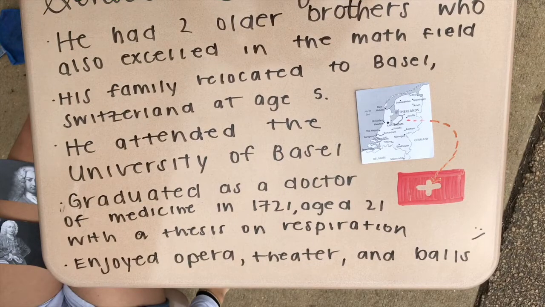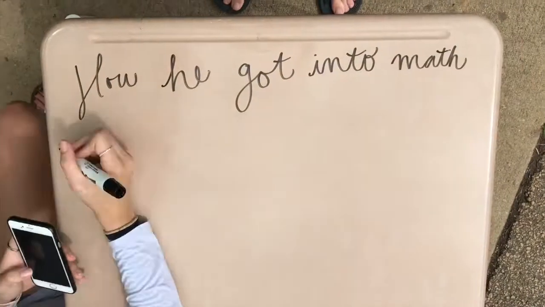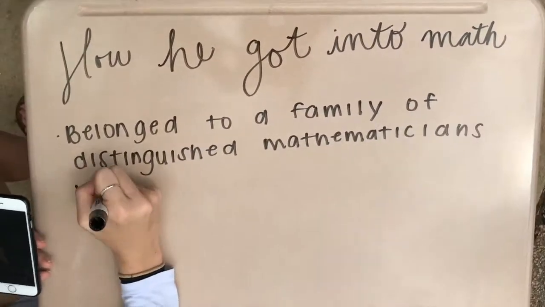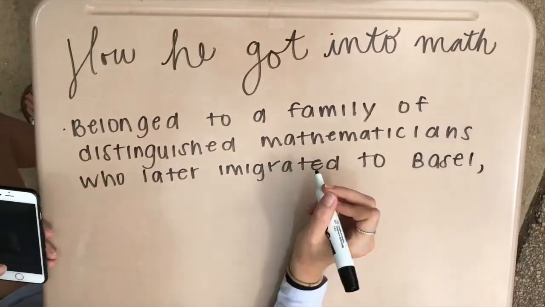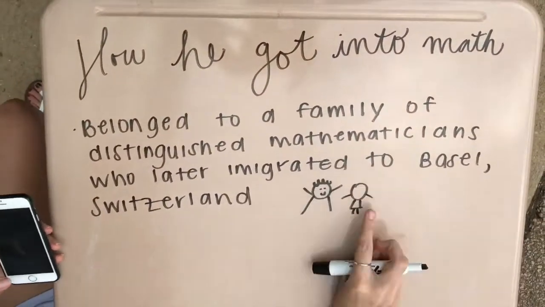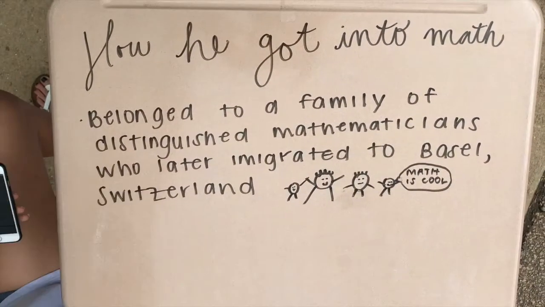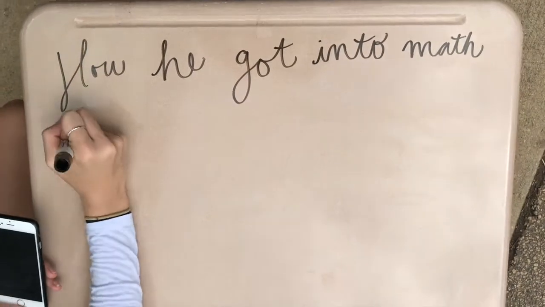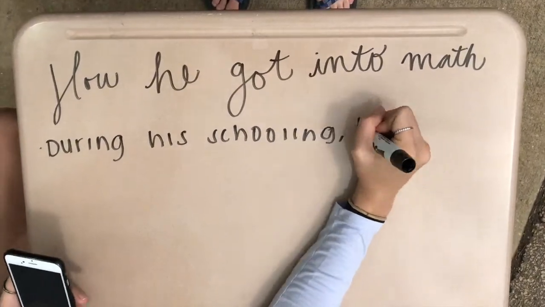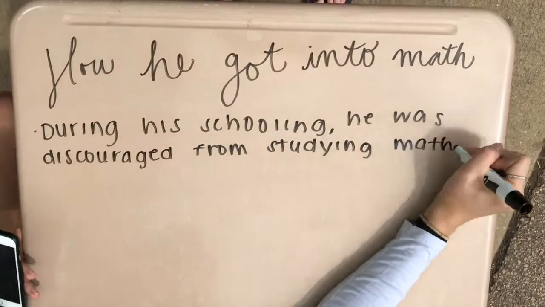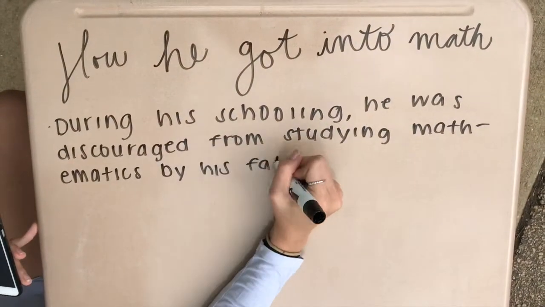How Daniel Bernoulli got into math. He belonged to a family of distinguished mathematicians who later immigrated to Basel, Switzerland. During his schooling, he was discouraged from studying mathematics by his father, who pushed him to study business.